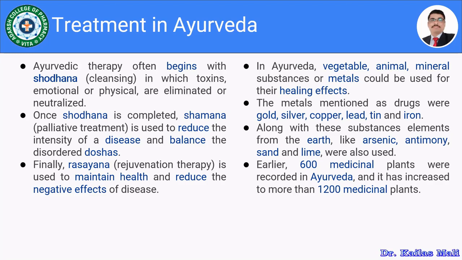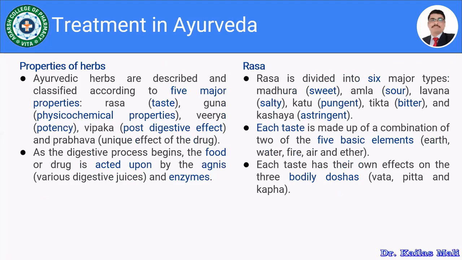The metals mentioned in the drugs were gold, silver, copper, lead, iron, along with certain elements like arsenic, antimony, sand, and lime. More than 600 medicinal plants were recorded in Ayurveda, and it has increased to more than 1200 medicinal plants in the Ayurveda. In the treatment, moving towards the herbs,